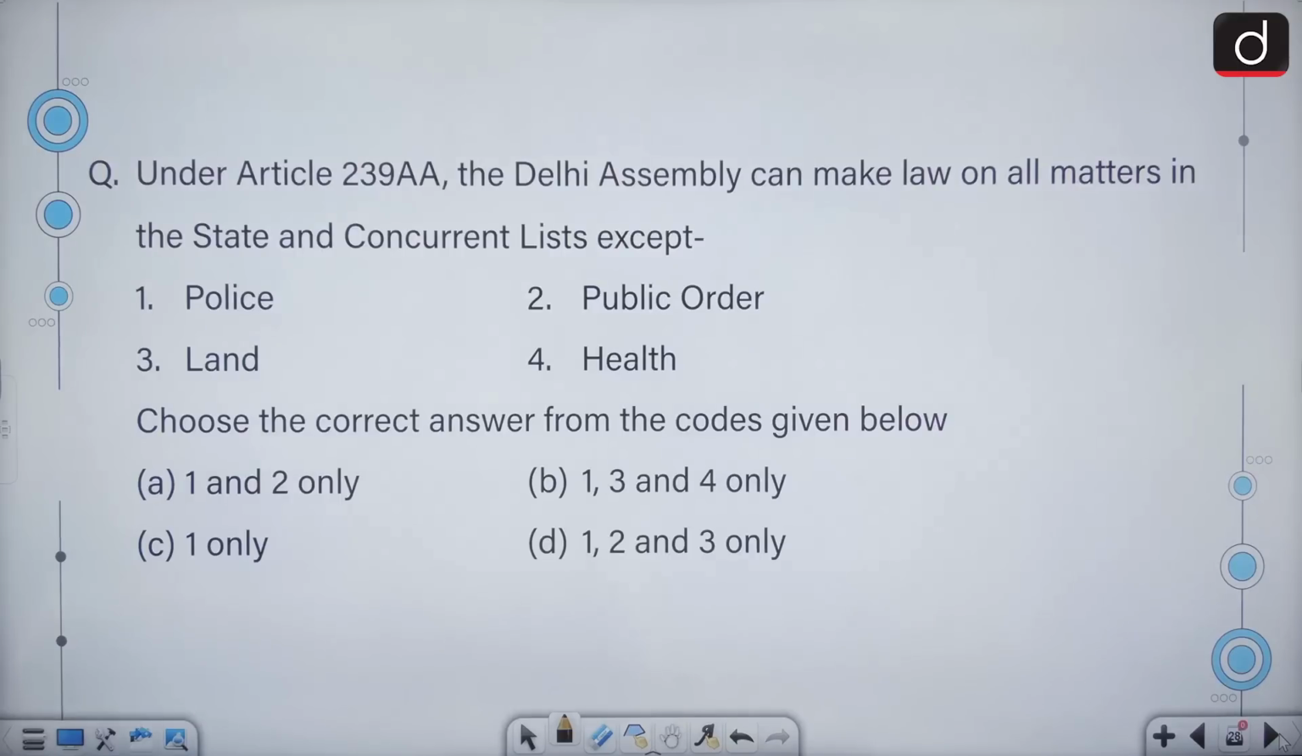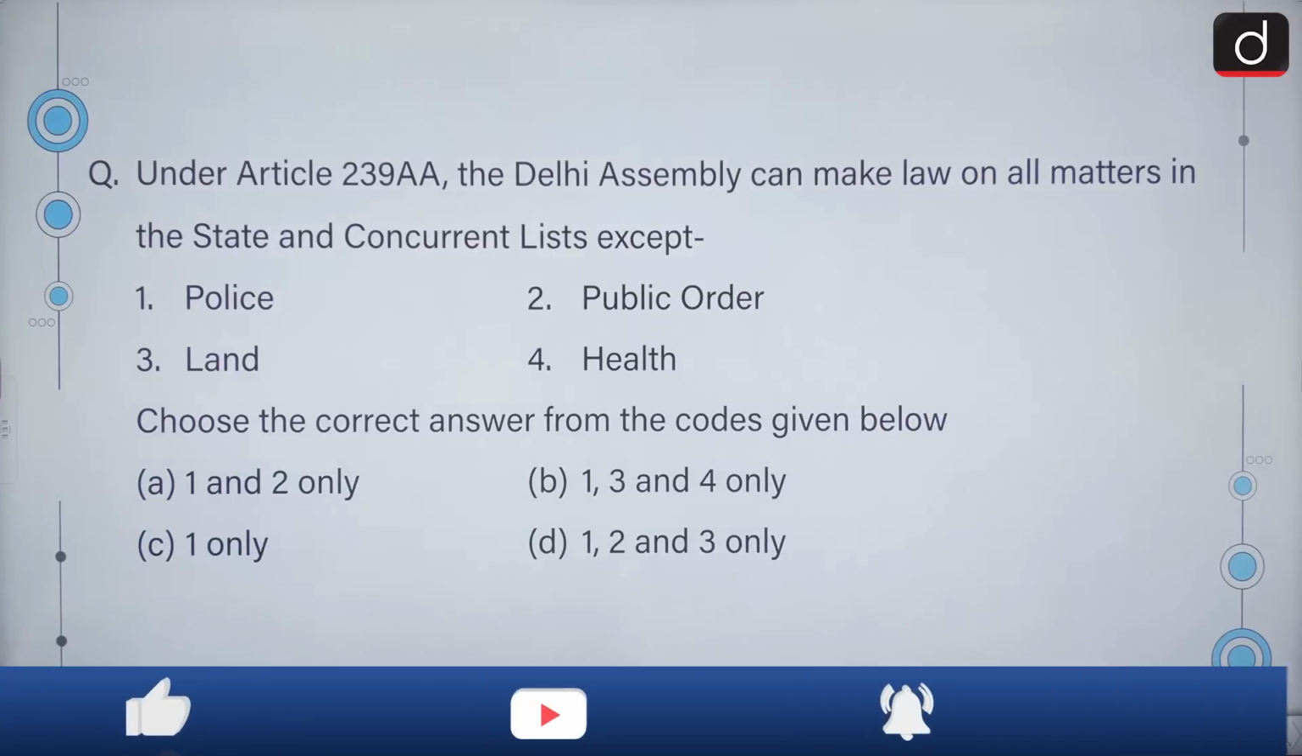Under Article 239AA, the Delhi Assembly can make law on all matters in the state and concurrent list except police, public order, land, health. The correct answer is police, public order, and land. D is the correct answer.